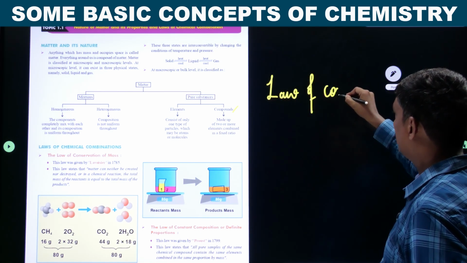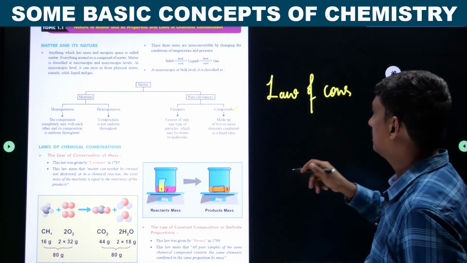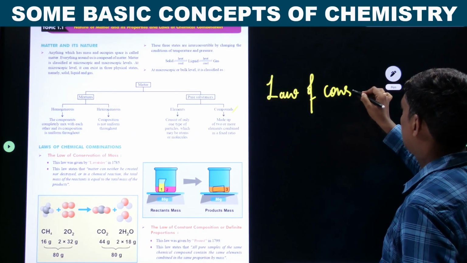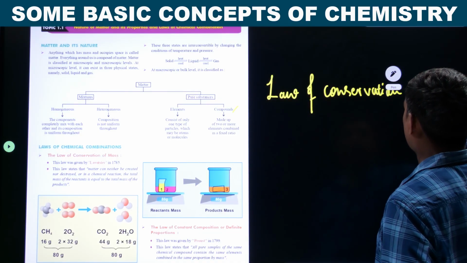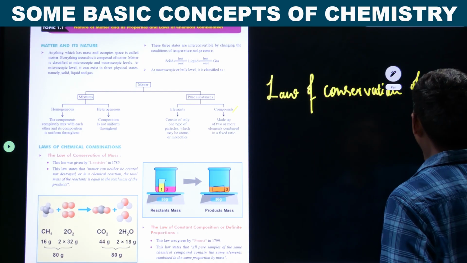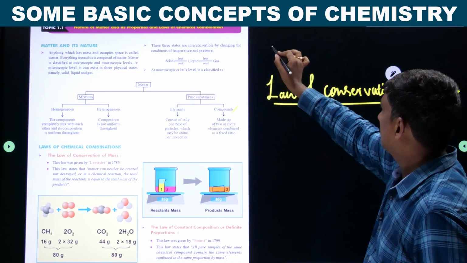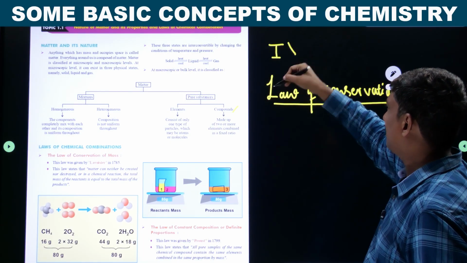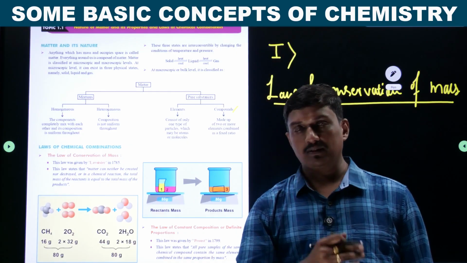Law of conservation of mass. This is the first law or basic law. Let's start with a simple example.